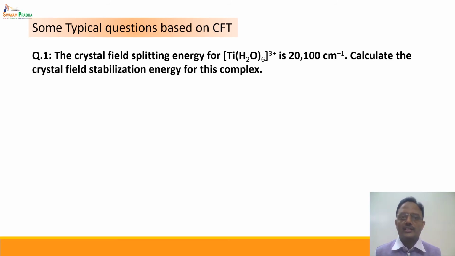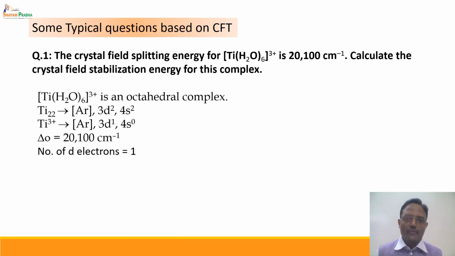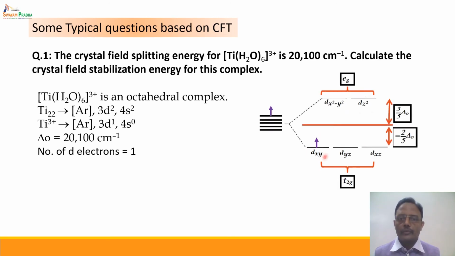Now, whenever there is such type of question, the first thing we should do is write the electronic configuration of the central metal ion and find out the number of d electrons present. So [Ti(H2O)6]3+ is an octahedral complex with Ti3+ being a d1 system, with one electron in the d orbital, and this electron will definitely occupy the t2g set of orbitals. This electron is in the t2g set.